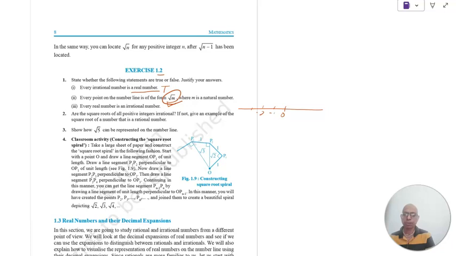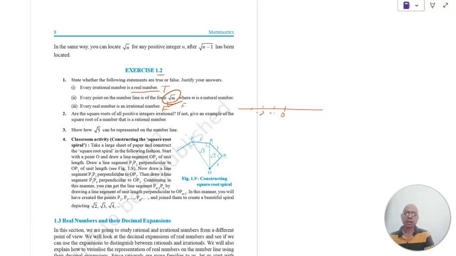So this is false. Every real number is an irrational number. No, a real number is rational or irrational. So the statement that every real number is an irrational number is not true. It can be rational, it can be irrational also. So this is again false, right?